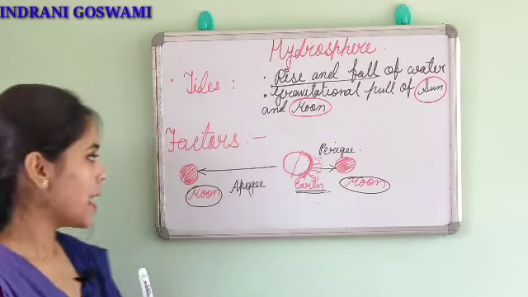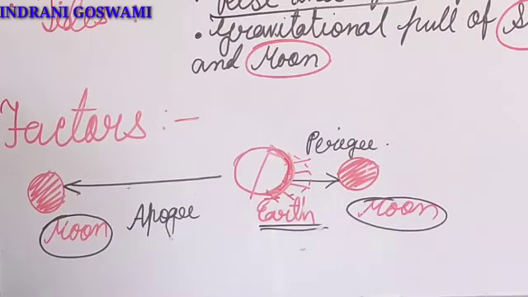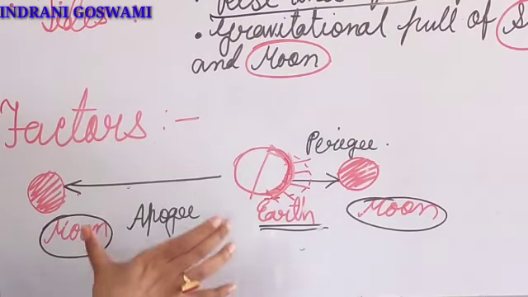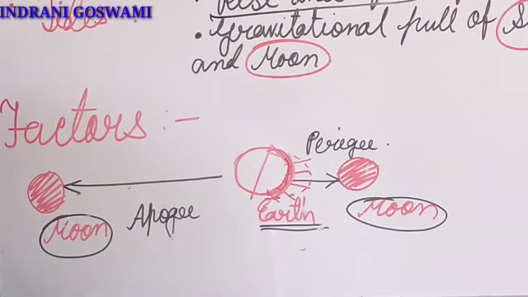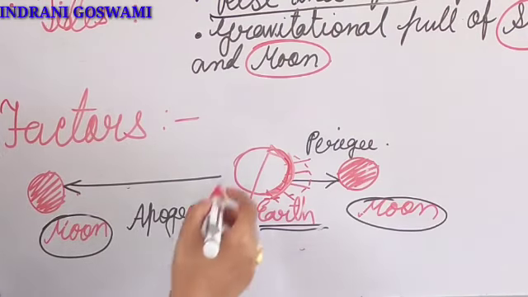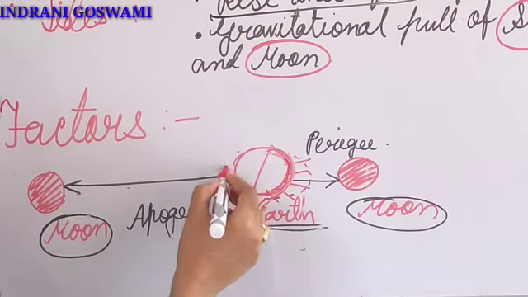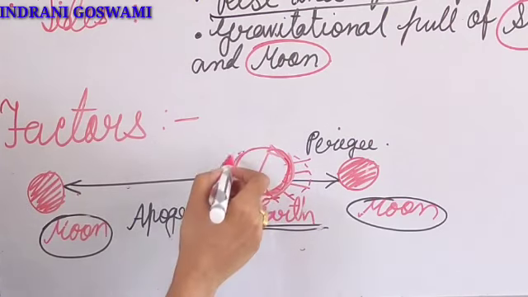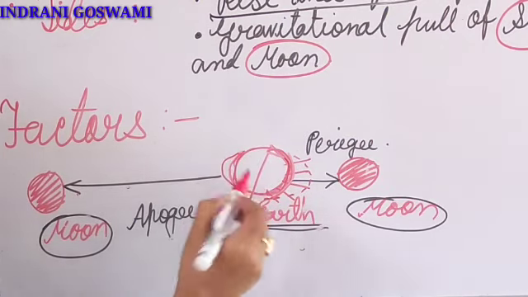But on the other hand, when the distance between earth and moon is the farthest, what will happen? The gravitational attraction between them will be the least. So the water will go outside, but the amount will be very less.